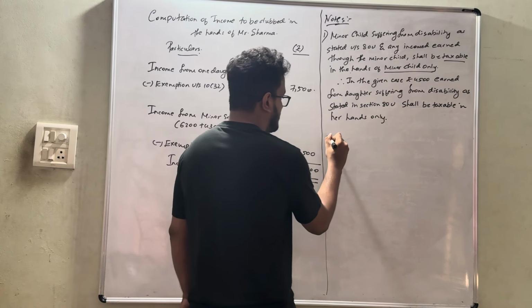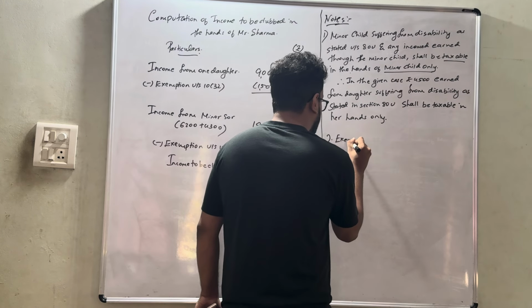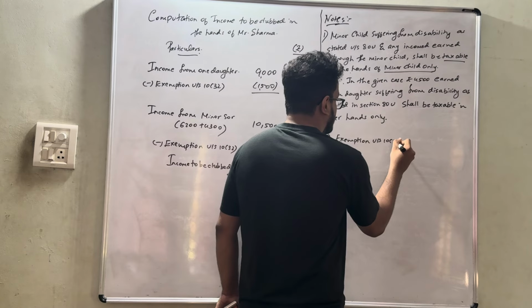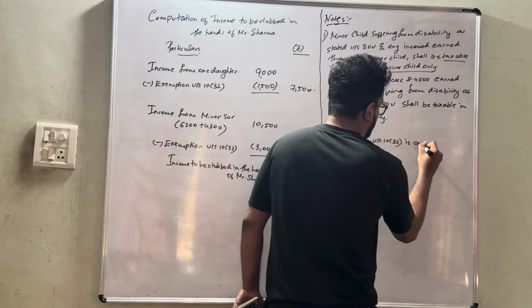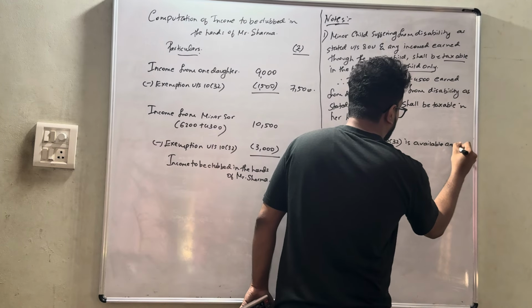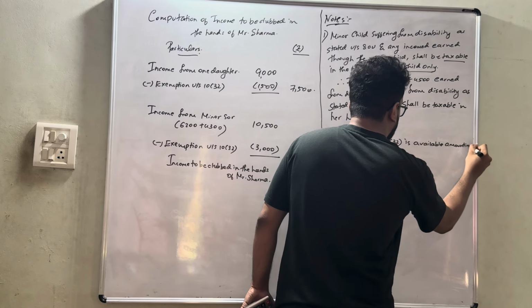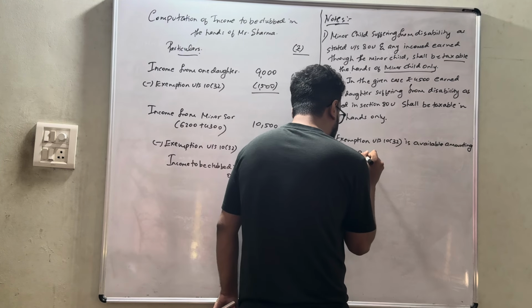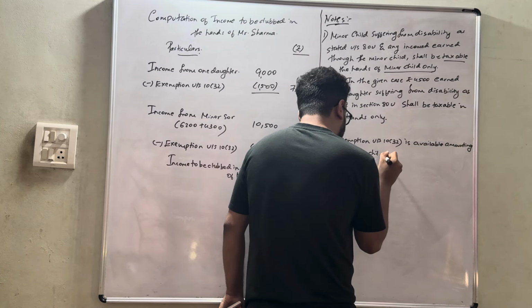Obviously, we can get one more note that exemption under section 10 clause 32 is available amounting to rupees 1,500 per child.